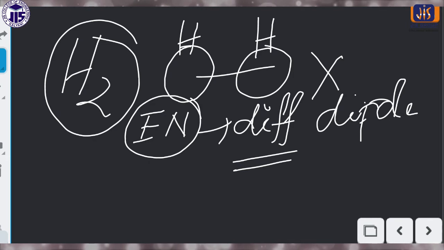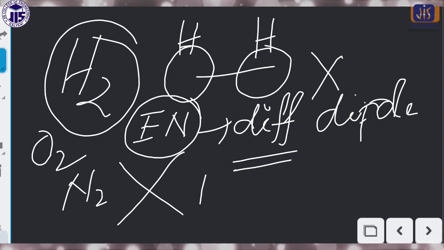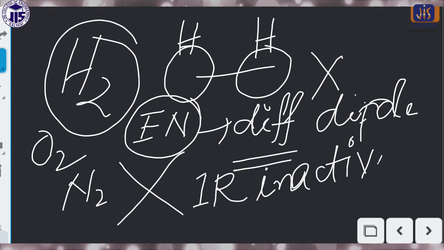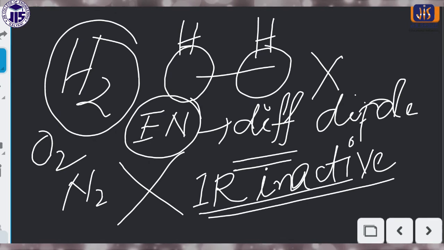So any kind of homodiatomic molecules, either H2 or N2, are all IR inactive. Keep in mind, they are all IR inactive. Why IR inactive? Because there is no permanent dipole moment, and no question of the generation of a dipole moment during the vibration. Both atoms have the same electronegativity, so there is no question of a changing electronegativity. That's why we can't expect any dipole moment during the vibration.